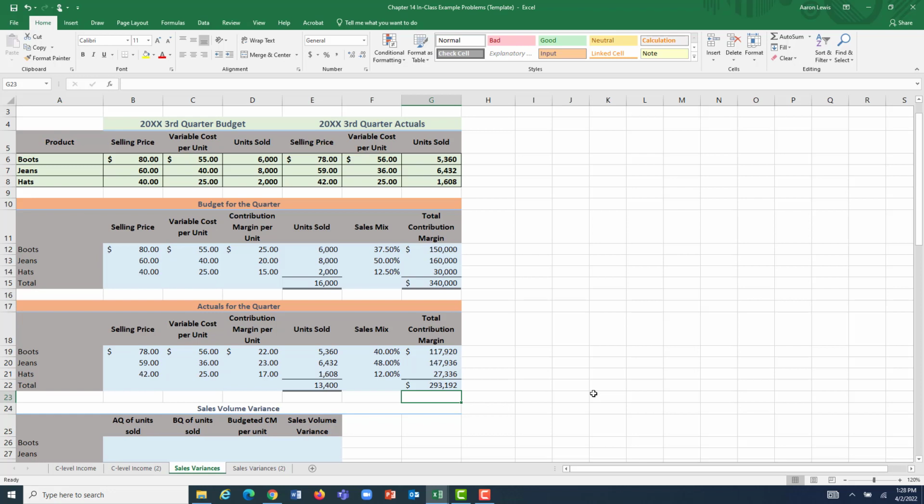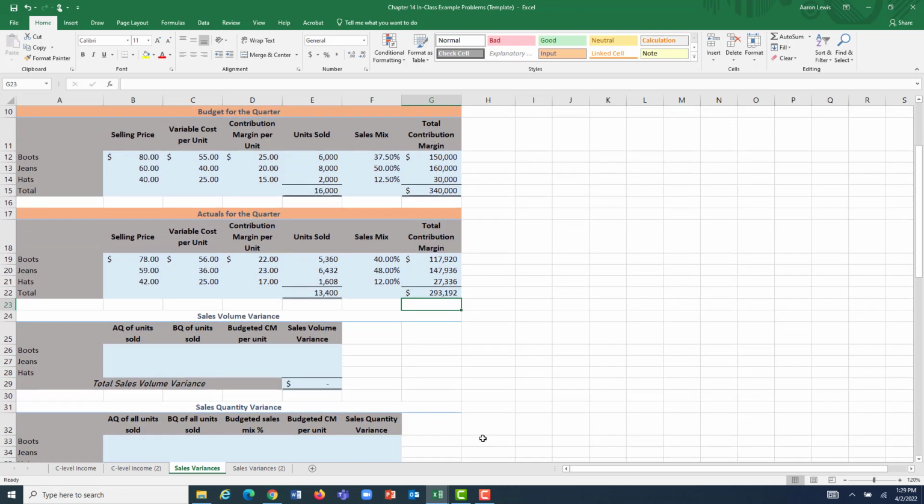Sales by this particular outfitter, accounting for only the variable costs of manufacturing, so direct materials, direct labor, any variable overhead we had. After we accounted for all of that, we had $293,192 left to cover our fixed costs, which was below our expectations.